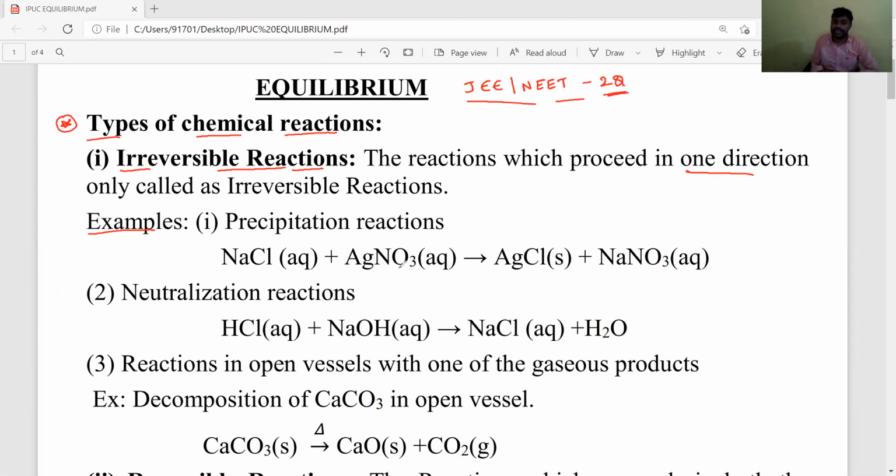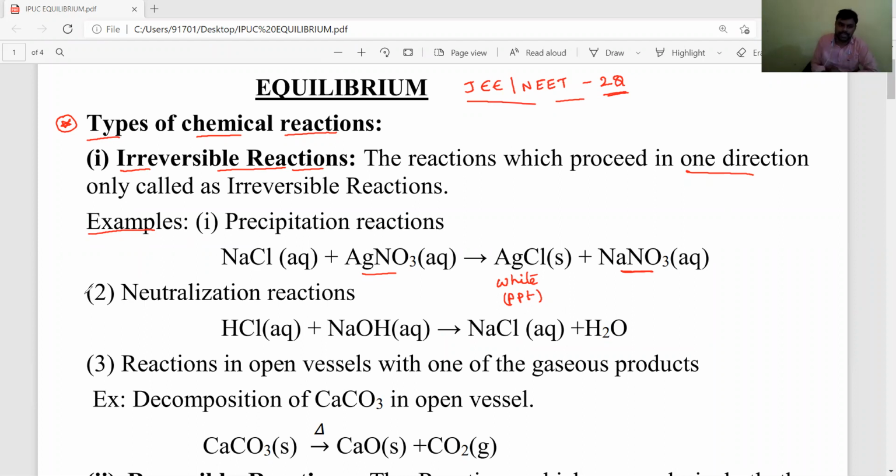For example, aqueous sodium chloride and aqueous silver nitrate react to form a white silver chloride precipitate, and aqueous sodium nitrate is also formed. This reaction moves only in a single direction.